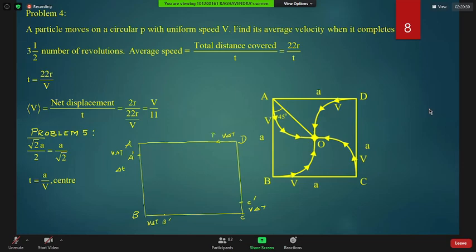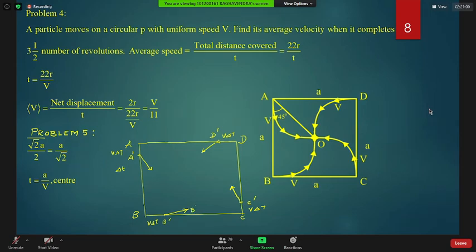So now A is at A dash, B is at B dash, C is at C dash, D is at D dash. Always A is towards B. So now A will move in this direction, B in this direction, C in this direction, D in this direction. Again, after time del t, B dash will reach here.